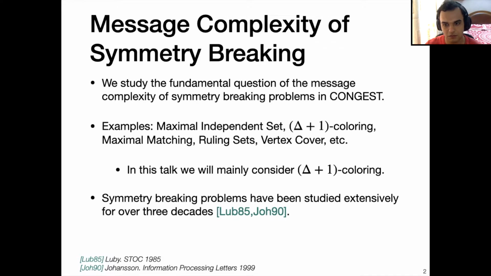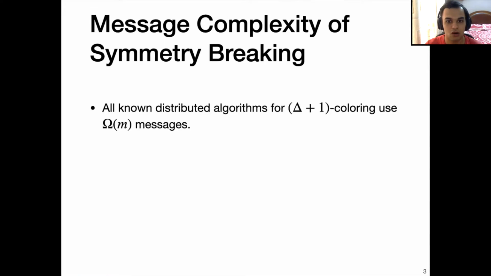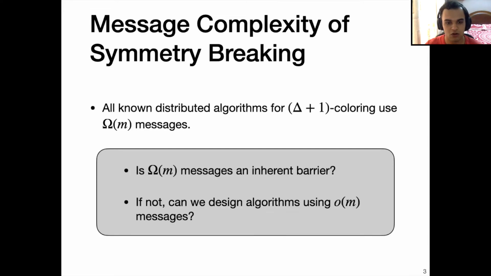Symmetry breaking problems have been extensively studied for over 3 decades. But this study has mainly been from a round complexity perspective. In fact, all known distributed algorithms for delta plus 1 coloring still use omega of m messages. We want to ask, is this omega of m messages an inherent barrier? And if not, can we design algorithms using little o of m messages?